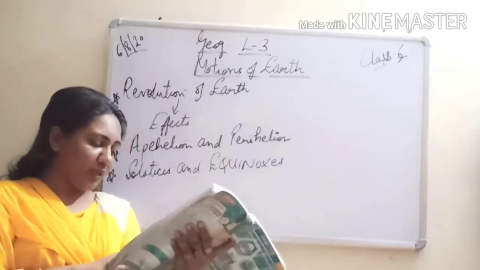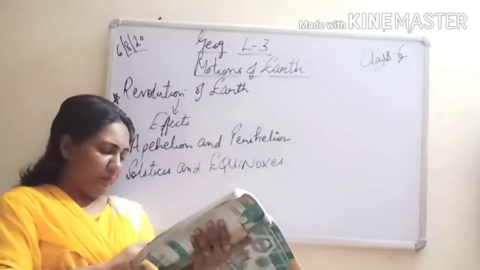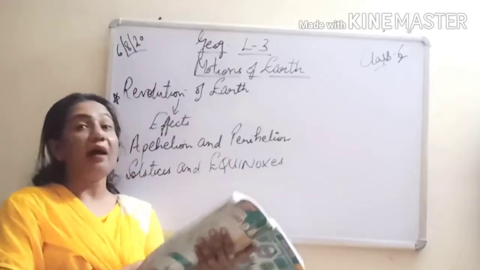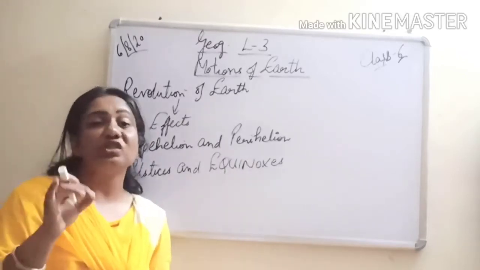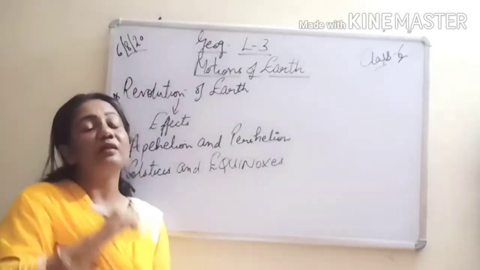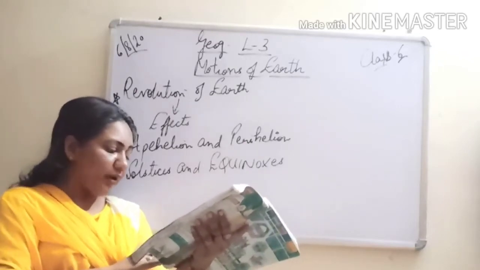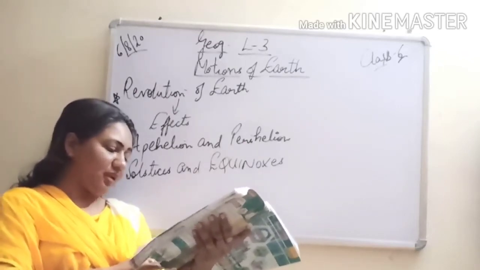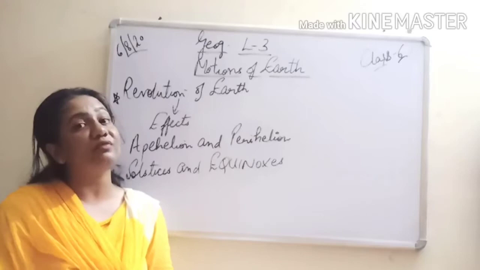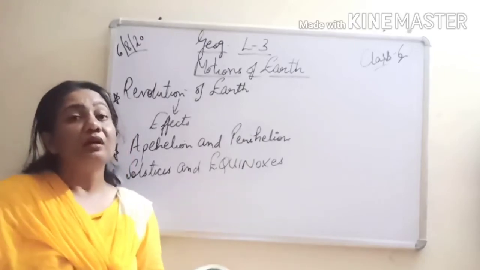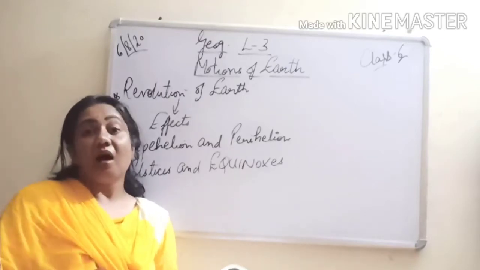Another important objective question: the earth takes 365 days, 5 hours, 48 minutes and 56 seconds to complete one revolution around the sun. Please underline this and learn it. But for our convenience, we count only 365 days in a year. So what happens to the remaining part that is left out?